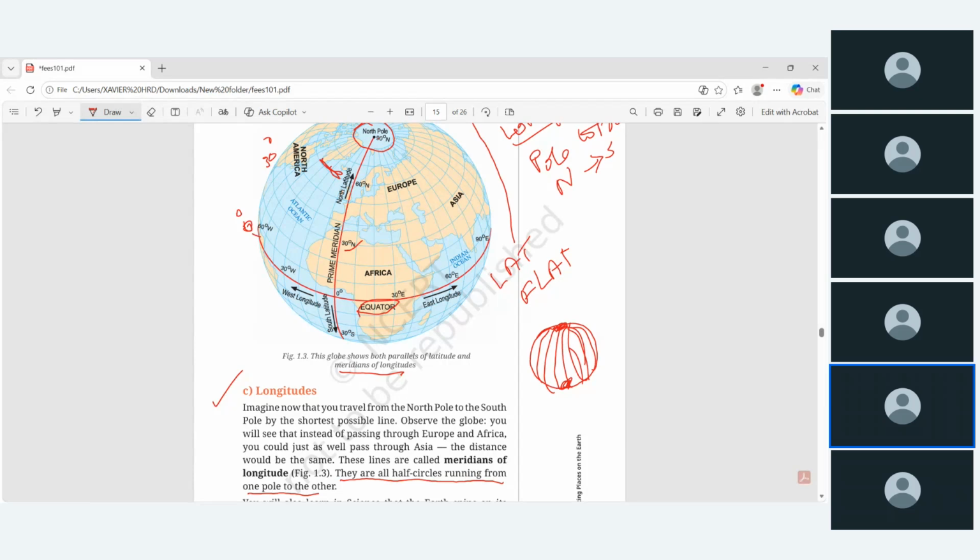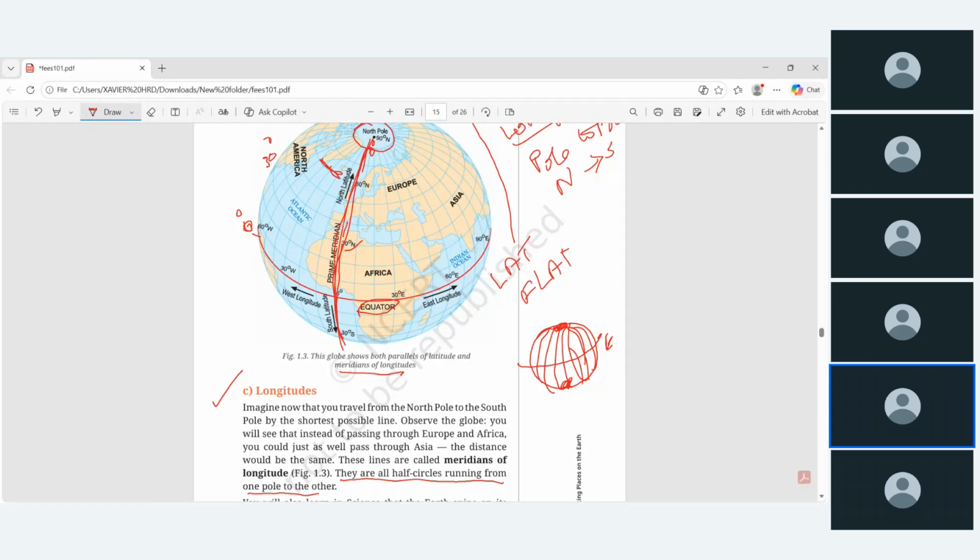Like the reference point in latitude, which is the equator, we must need one reference point. That reference point they fixed as the prime meridian, which passes through London. This prime meridian they fixed at 0 degree.